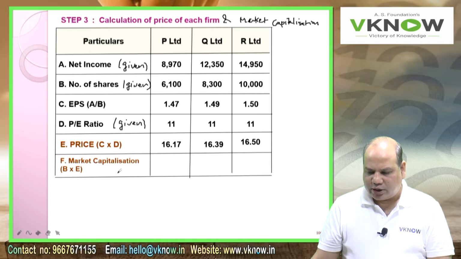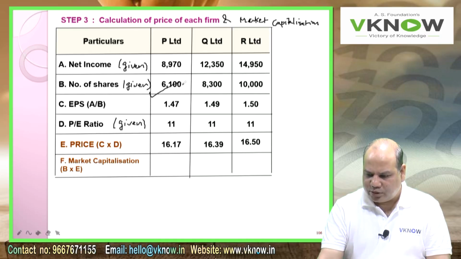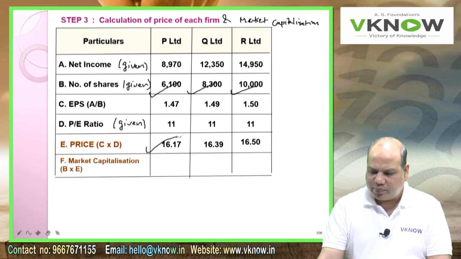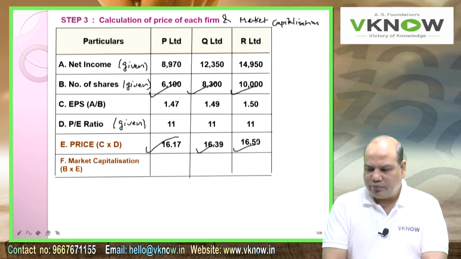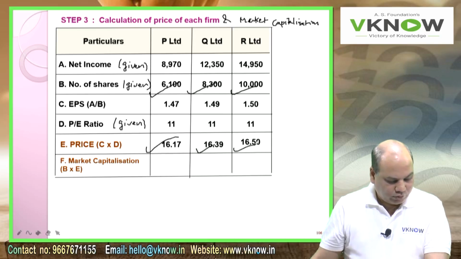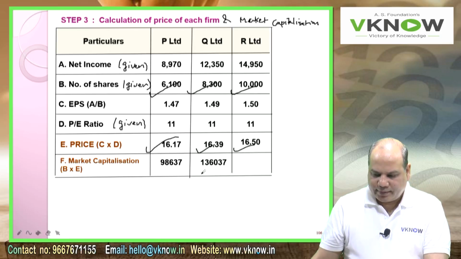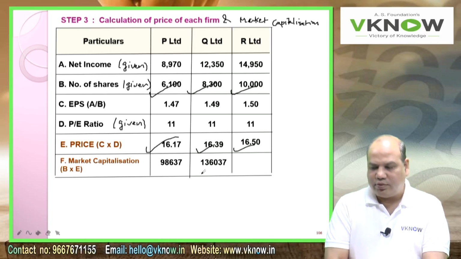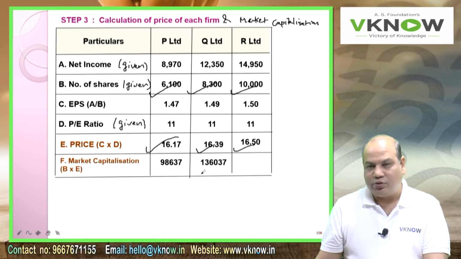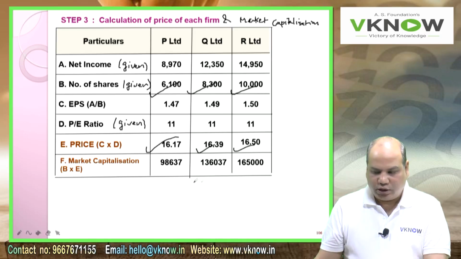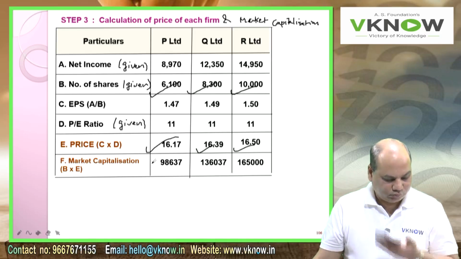And now we'll write market capitalization, B into E. So take the number of shares from point number B multiplied by price from point number E. That will give you market capitalization. So that comes to 98637. Check the next one, 136037, and 1,65,000.